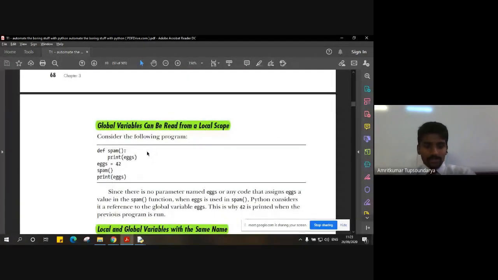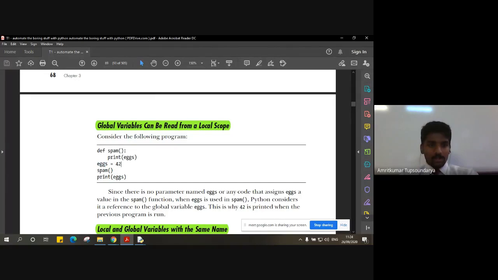Okay, now let us understand how global variables can be read from a local scope. I think it is easy. Global variables can be easily retrieved from a local scope because they are declared globally. So let's say we have the same function spam which has a simple print statement, x. Now, we have not defined the value of x inside that spam function. Instead, we are coming out of the function and defining x as 42. So this is nothing but the global declaration, a global initialization as well as declaration.